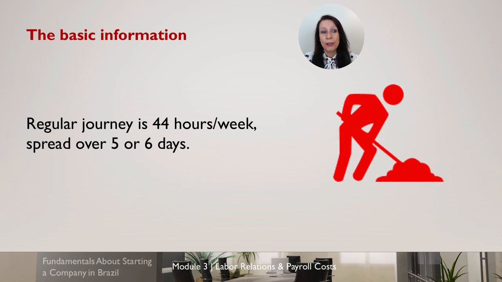The second basic information is about a regular journey. Regular journey is 44 hours a week, spread over 5 or 6 days. You can only hire a different journey in special cases. Overtime hours are allowed, but limited to 10 hours a day, and there's also some limitation by month. The cost of overtime hours is a minimum of 50% over regular hours. And there are many specific rules for overtime at night, on Saturdays, on Sundays, and so on.